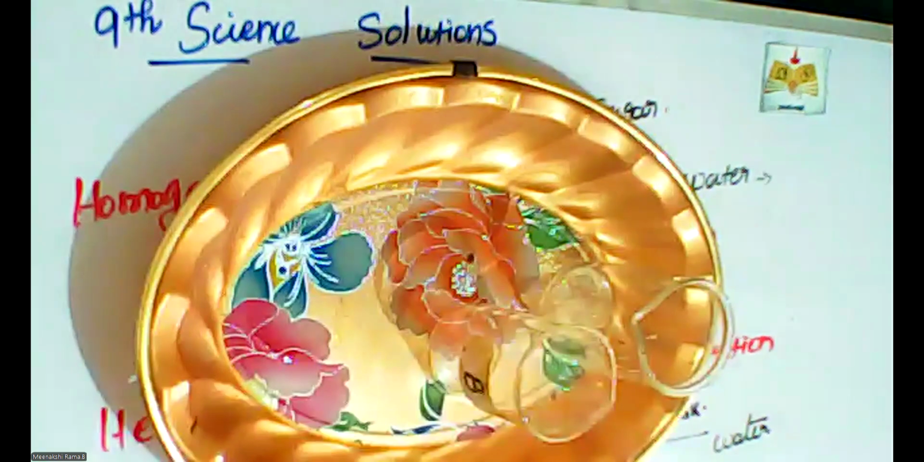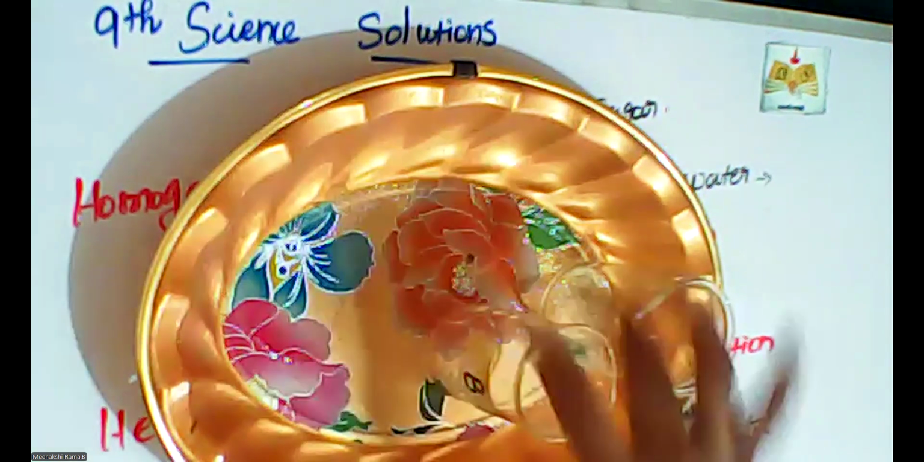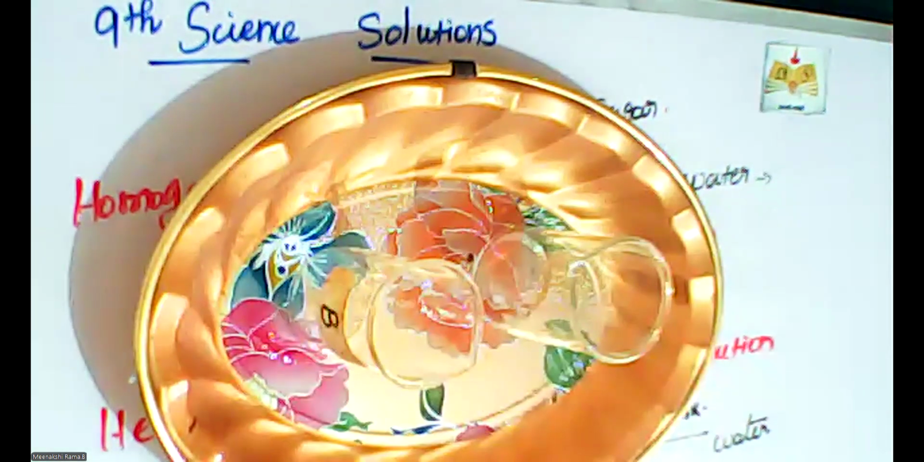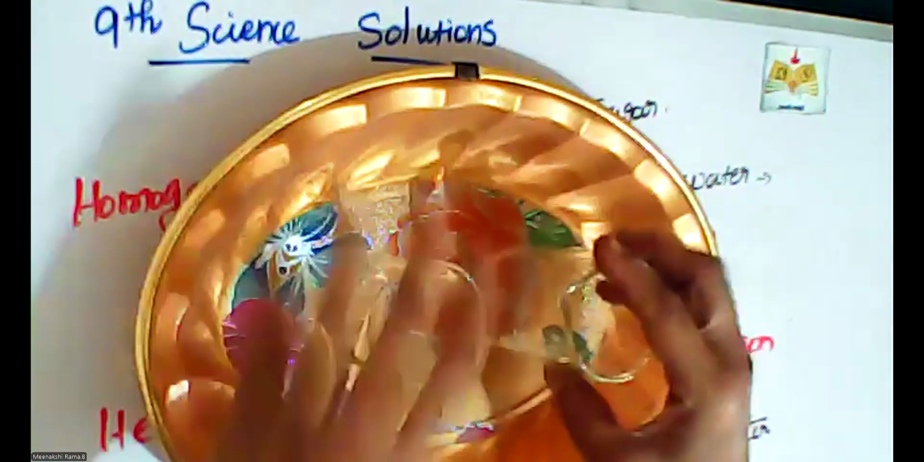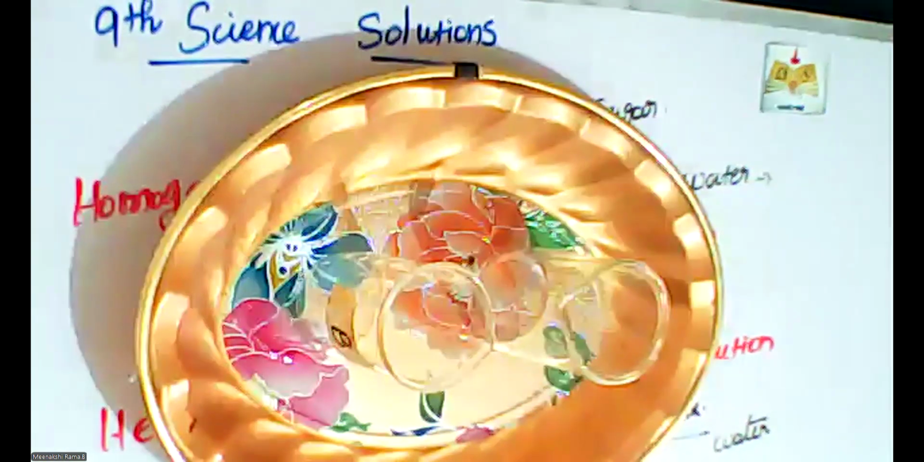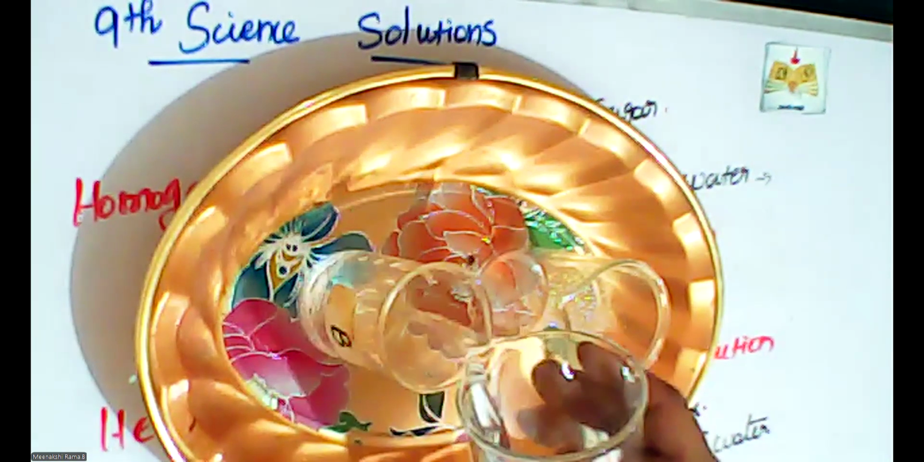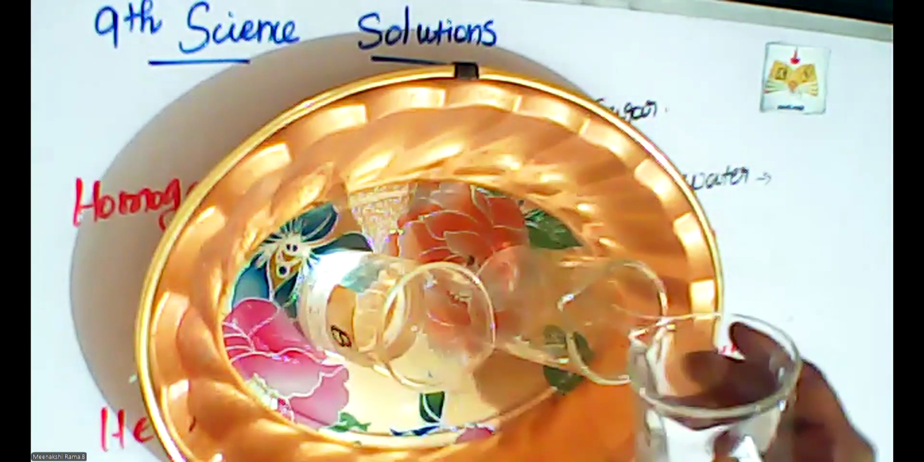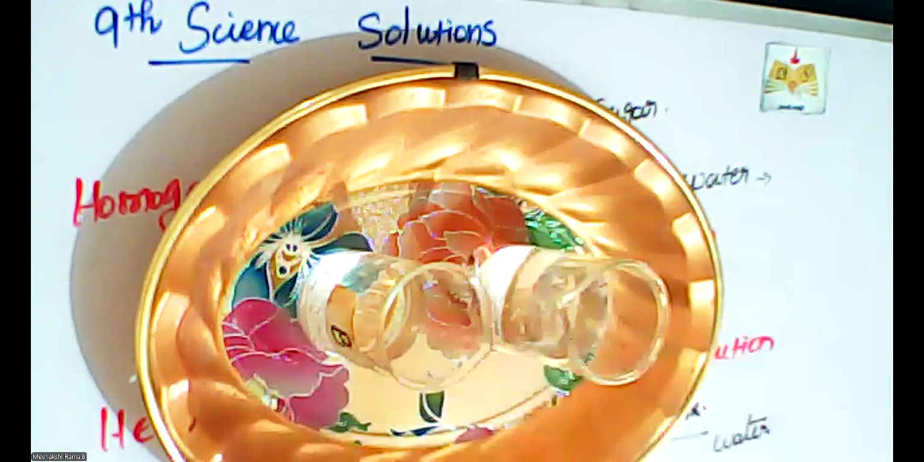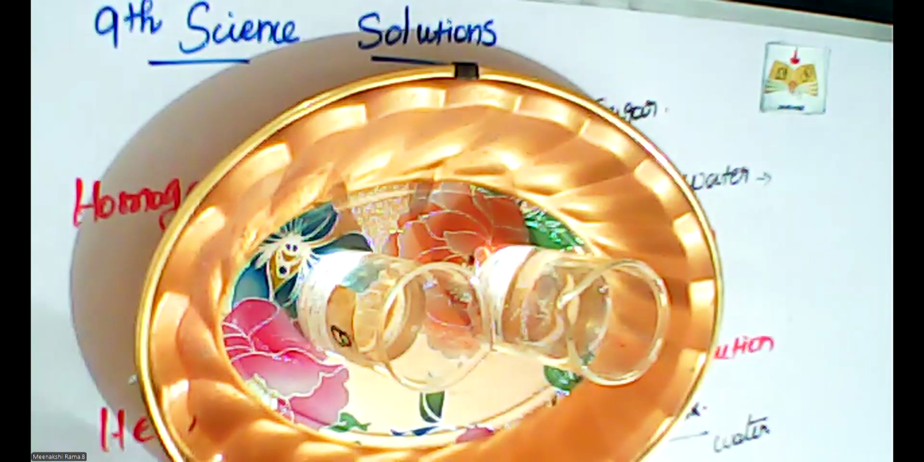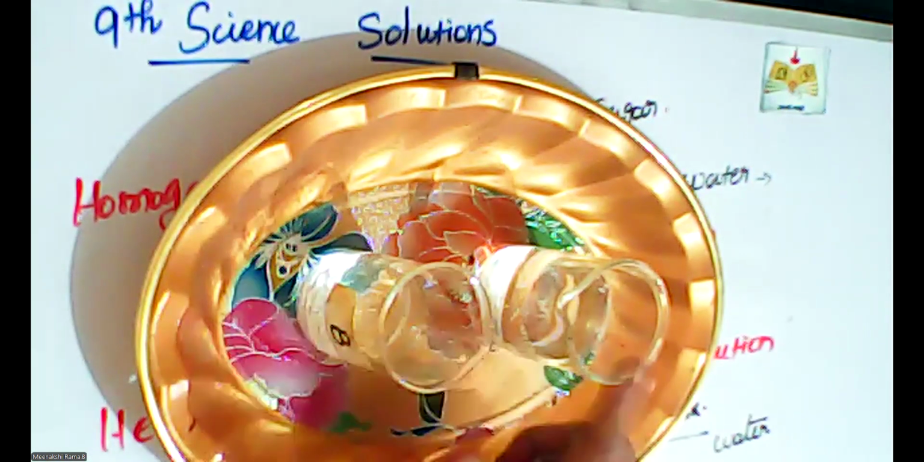I'm going to show these examples. These are two beakers. I add some water into these beakers. Water acts as a solvent. Yes, first I add some amount of water in these two beakers. So water is a solvent.